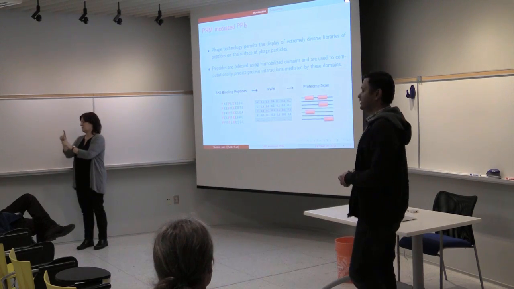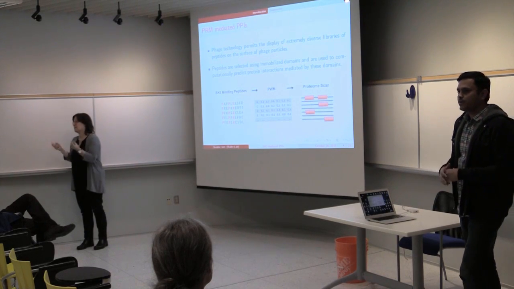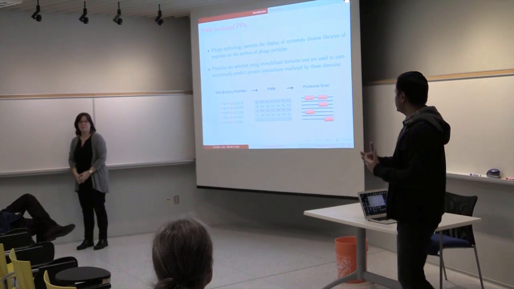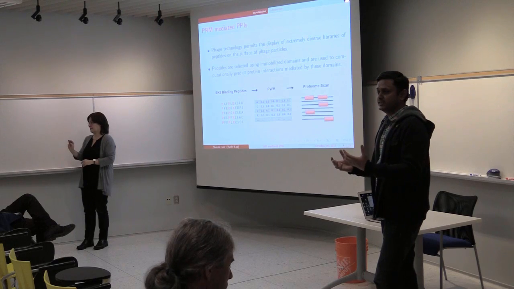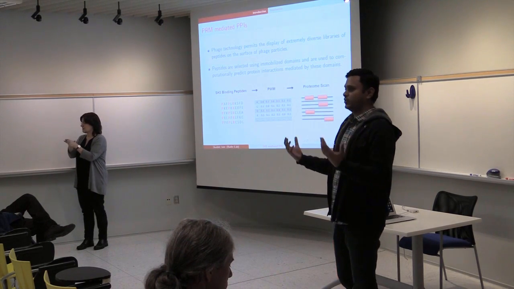But the problem with this straightforward approach is that you get many false positives. For example, the PWM does not capture information such as whether the binding site is buried inside the 3D structure of a protein.